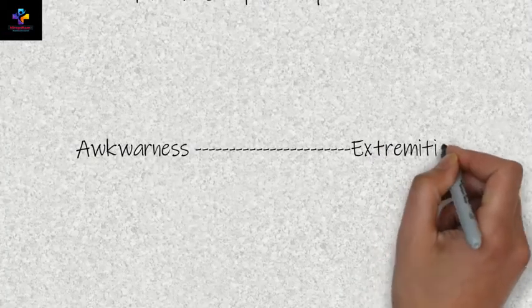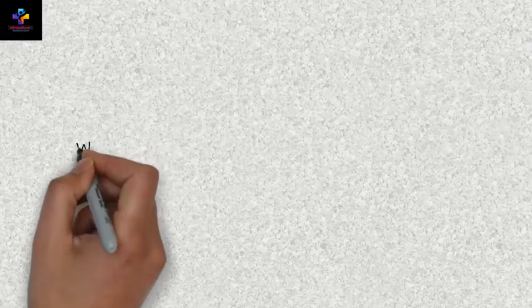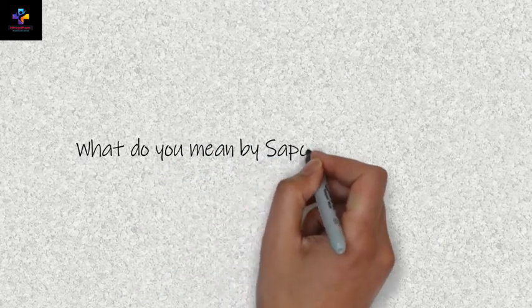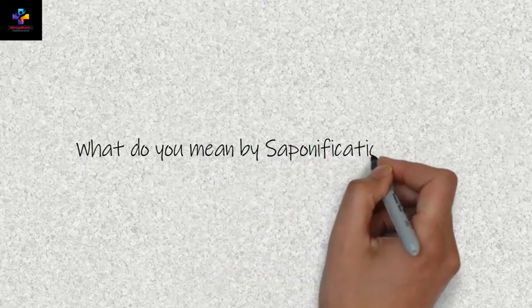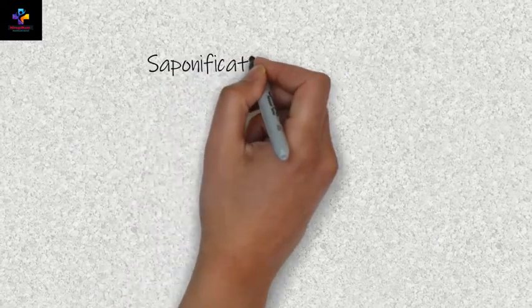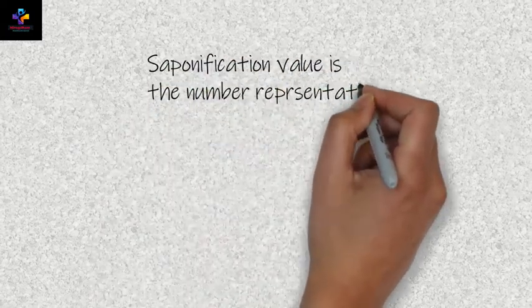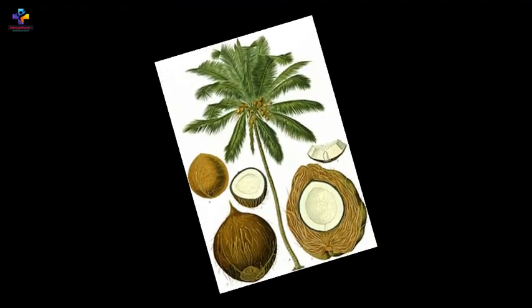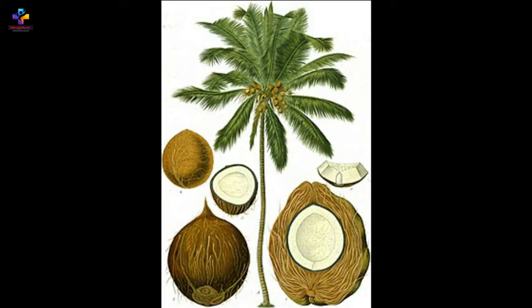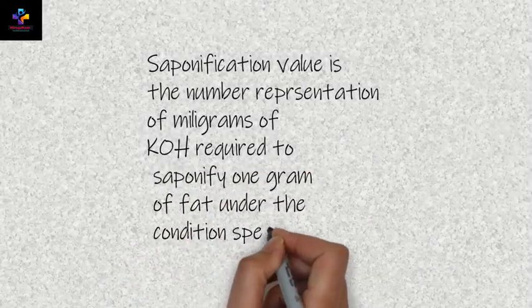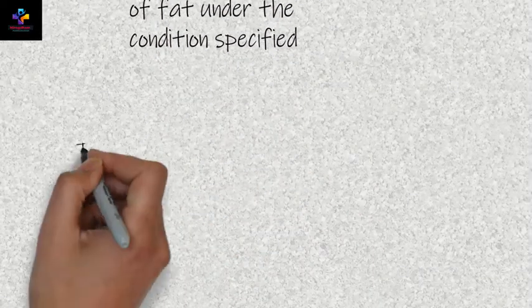Now what do we mean by saponification value? Four oils were given and the question was, among these which oil has the highest value for saponification? The oils given were olive oil, linseed oil and coconut oil. Basically, saponification value is represented by the number of milligrams of potassium hydroxide required to saponify 1 gram of fat under the condition.